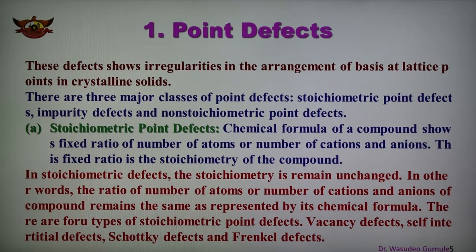As we have seen, point defects are due to a misplaced or missing particle in the arrangement. So our stoichiometric point defects are mainly four types: vacancy defect, self-interstitial defect, Schottky defects, and Frenkel defects. One by one we will discuss all these defects. So now it is clear what a point defect is: when a particle is missing or displaced in the irregular arrangement of the crystalline substance.